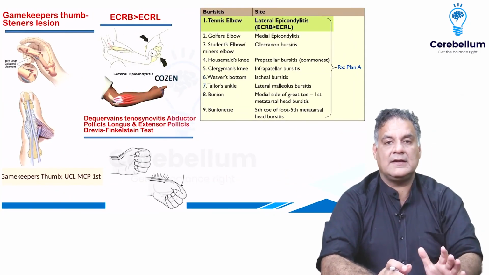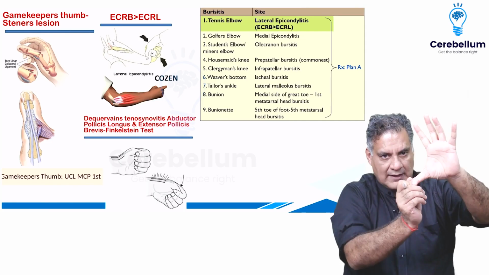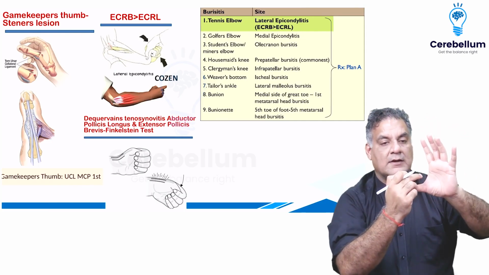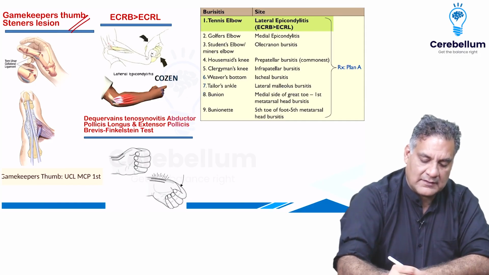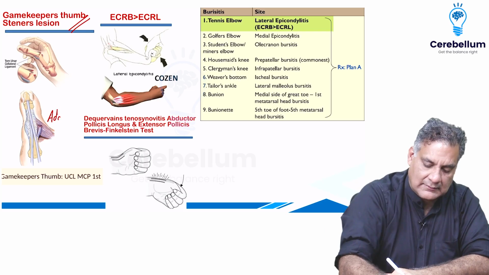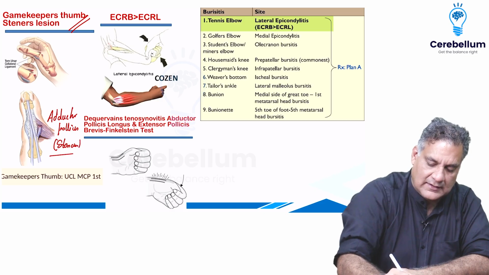Now, if somebody tries to catch a ball and the thumb goes into hyperabduction, the ulnar collateral ligament of the first MCP is damaged. This is called gamekeeper's thumb. If a muscle gets entrapped here, the muscle is adductor pollicis. It is called a Stener's lesion. It will not allow it to heal, otherwise it heals with a cast.